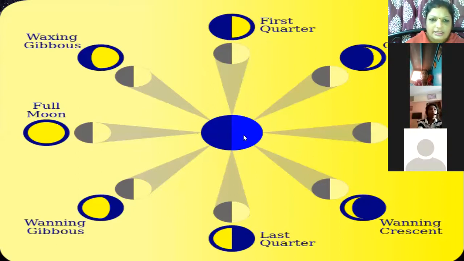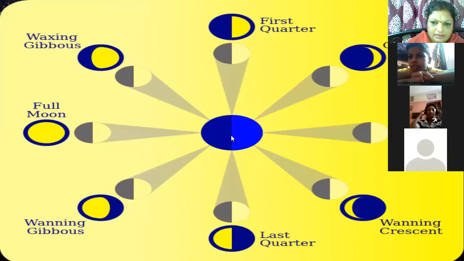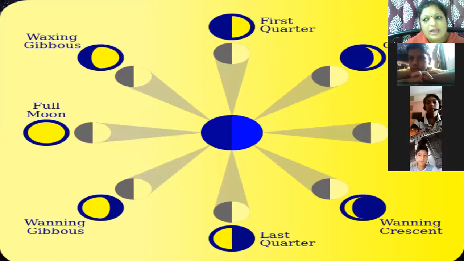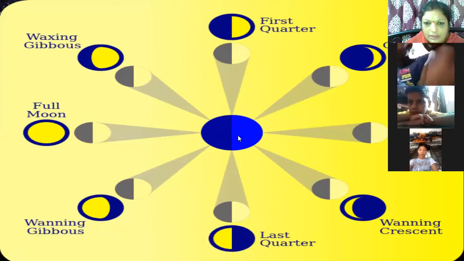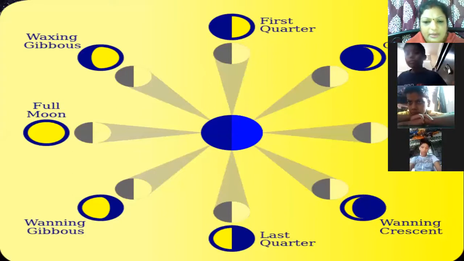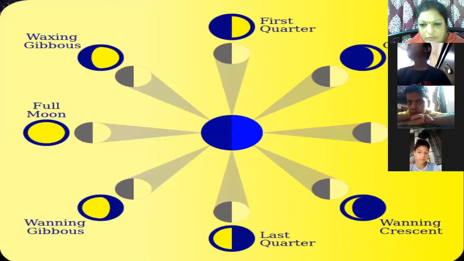See here, boys. In this picture, you can see that this is the Earth. And when you are standing on the Earth, how will the moon look to you? This is the moon. These are all moons which are around. So when you are on the Earth, how can you see the moon? See here, this is the darker moon. That means that day you cannot see the moon in the sky. It is a new moon night. You cannot see the moon.